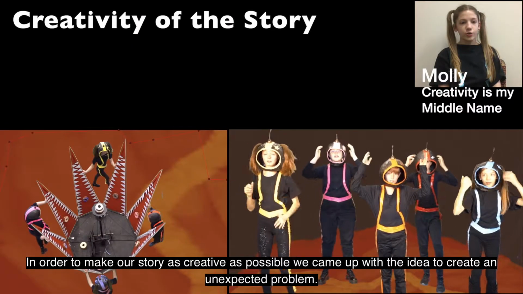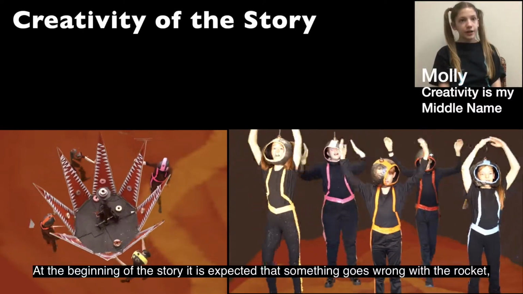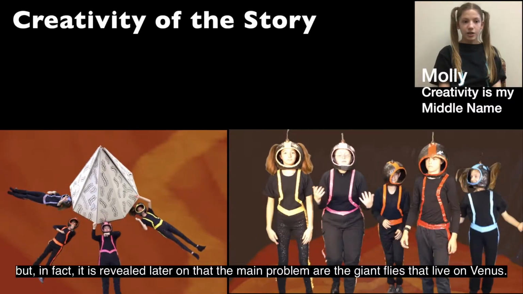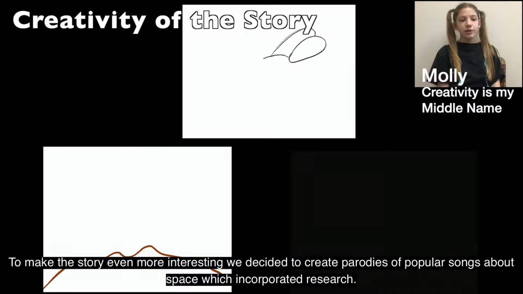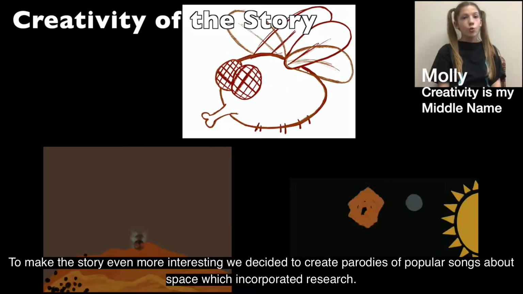In order to make our story as creative as possible, we came up with the idea to create an unexpected problem. At the beginning of the story, it is expected that something goes wrong with the rocket. But, in fact, it is revealed later on that the main problem are the giant flies that live on Venus. To make the story even more interesting, we decided to create parodies of popular songs about space, which incorporated research.